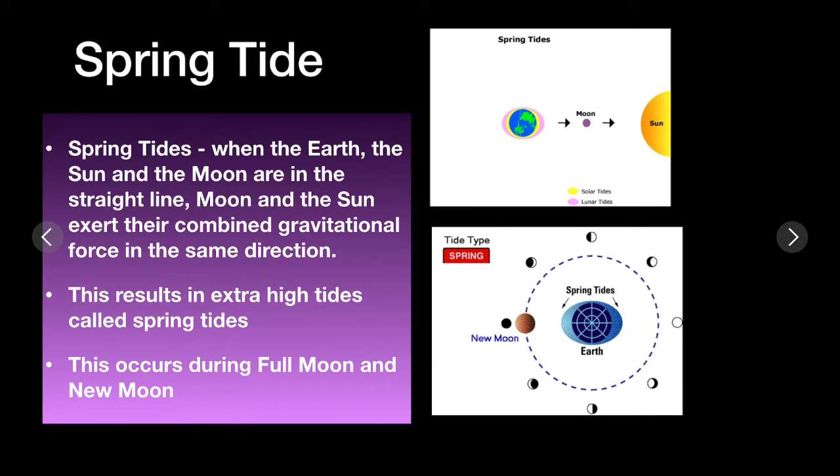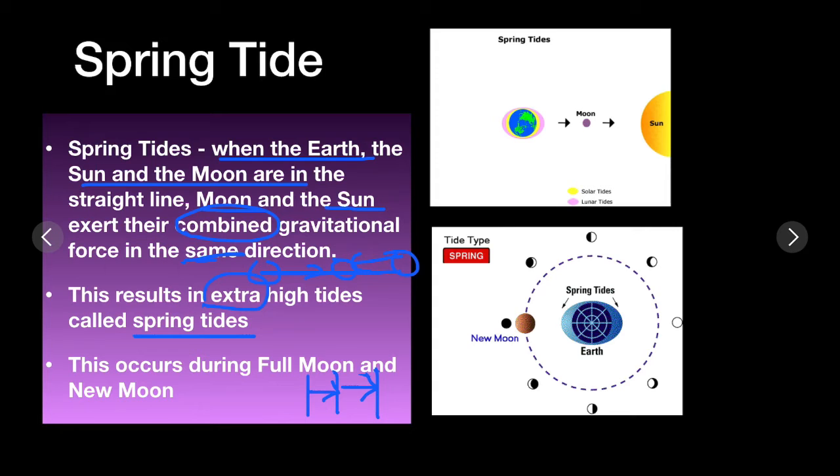Spring tide occurs when the earth, sun and the moon are in a straight line. So the moon and sun exert their combined gravitational force in the same direction, right? So this results in extra high tides which are called spring tides. During the normal high tide, if the water level is reaching till here, during the spring tide the water level will increase and reach another higher limit.